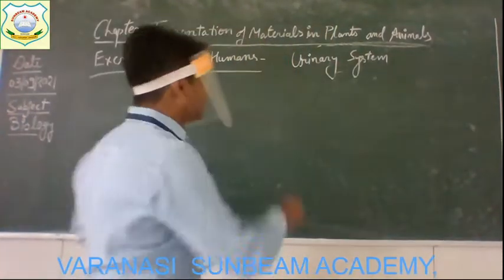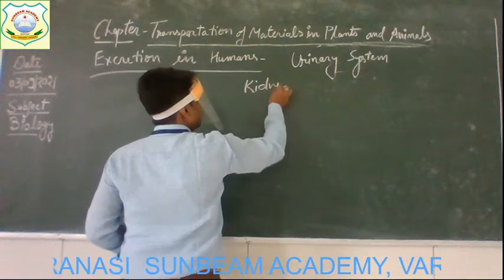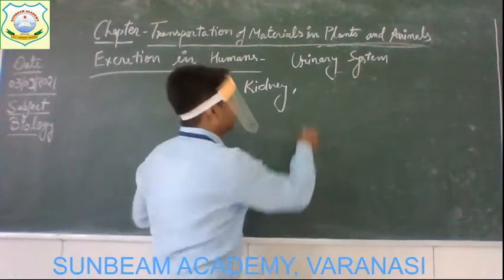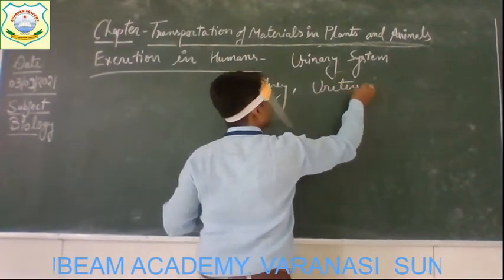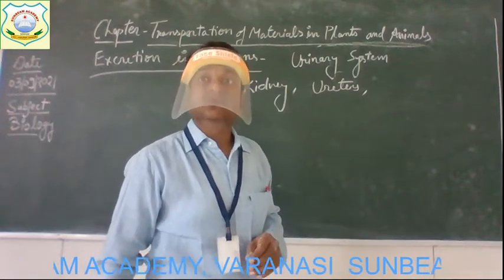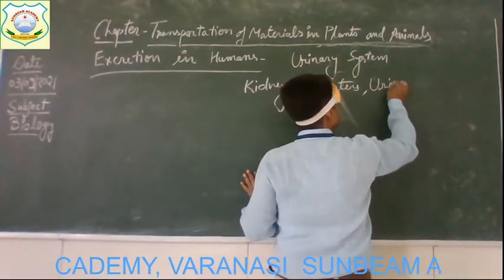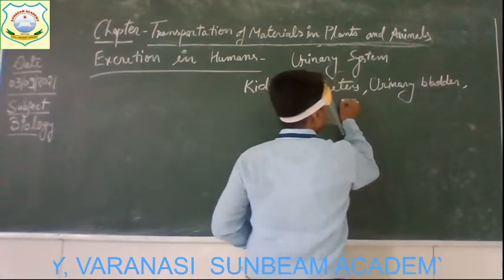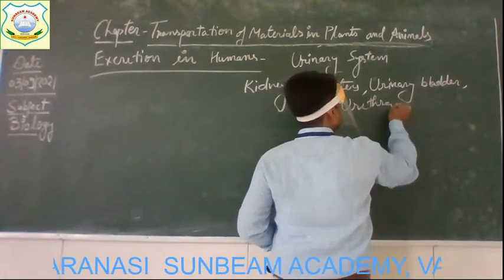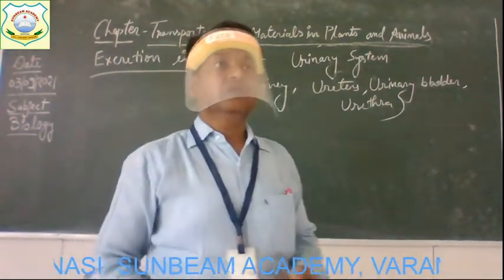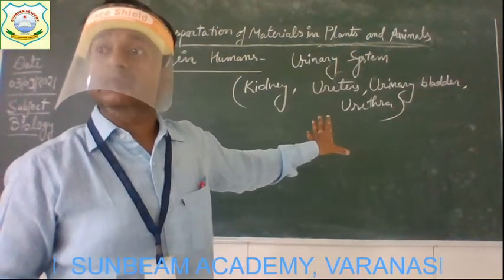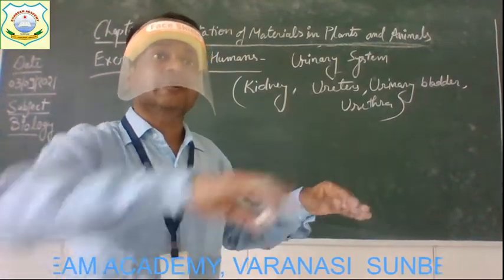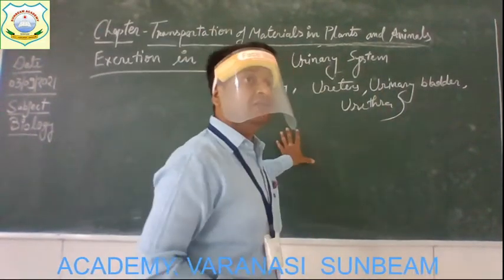The very important organ is the kidney. Besides the kidney, we have a pair of ureters, we have the urinary bladder, and the urethra. So these are the organs involved in which system of our body? The urinary system of our body. So our urinary system is composed of these four different organs.